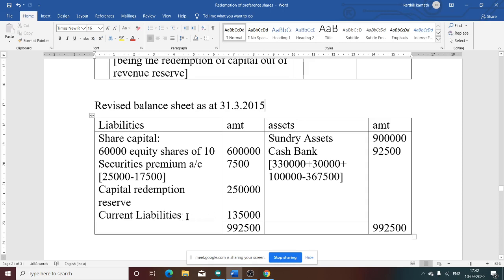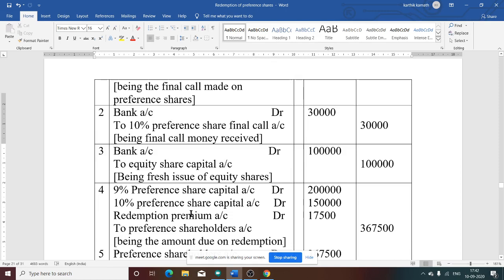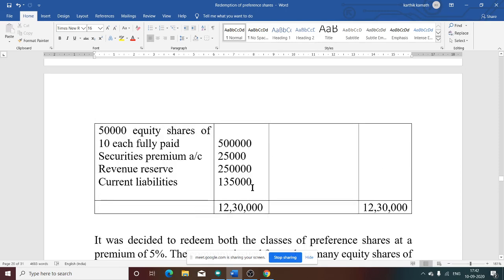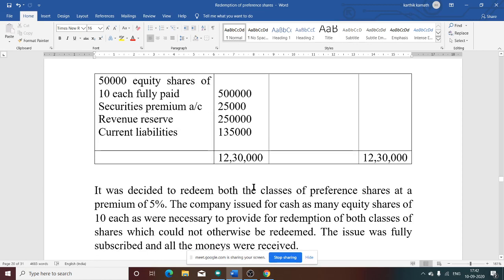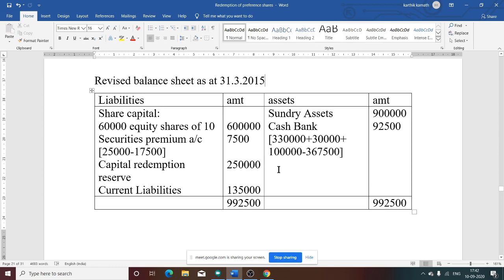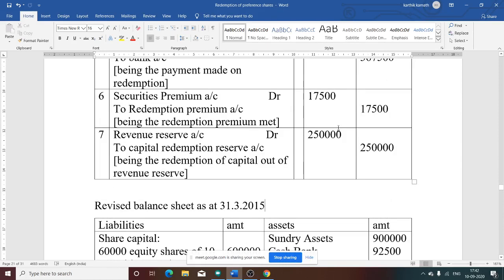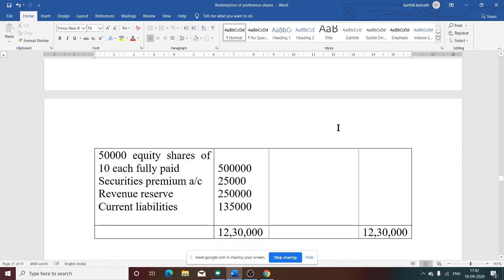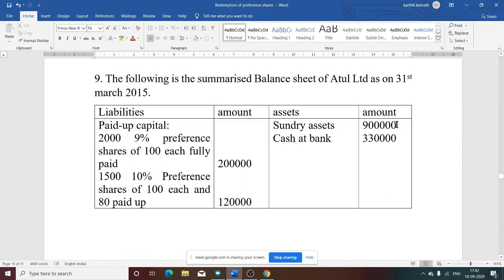Then current liability. What about current liability? Whether it is given in the question? Yes, current liability is mentioned in the question, that is 1,35,000. So there is no change. You can directly enter the same amount. Current liability 1,35,000. Then the asset side. On the asset side, if you see sundry assets, sundry assets are given in the question, 9 lakh. So you can directly write 9 lakh.